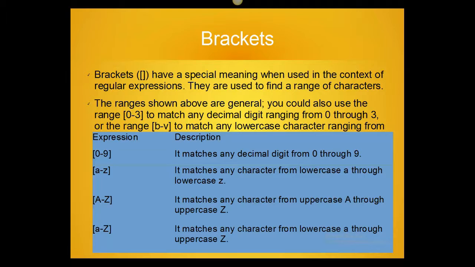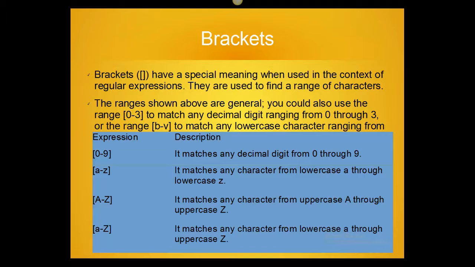And second, within a bracket there is a-z, meaning a to z is a range. This can match any character from lowercase a to lowercase z.